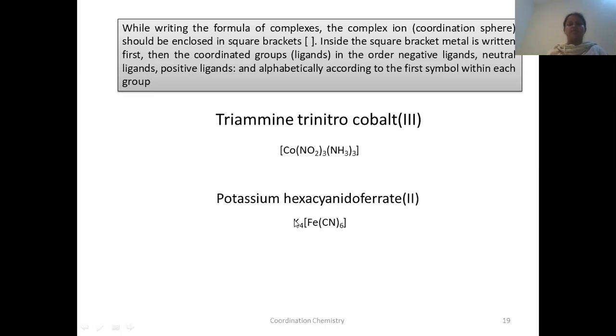Now how do we write the number of potassiums here? This can be found from the oxidation state. What is the oxidation state here? 2. And the name ends with -ate, which indicates this coordination sphere is negatively charged. Obviously, potassium is a cation, so this should be the anion. What is the charge on the complex if you write the complex separately?